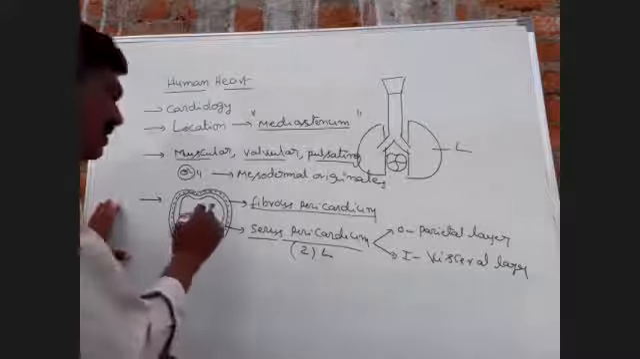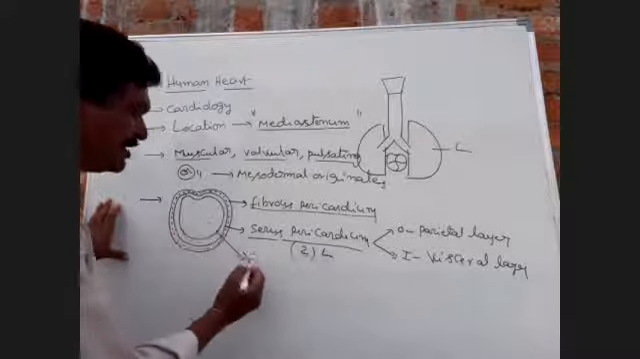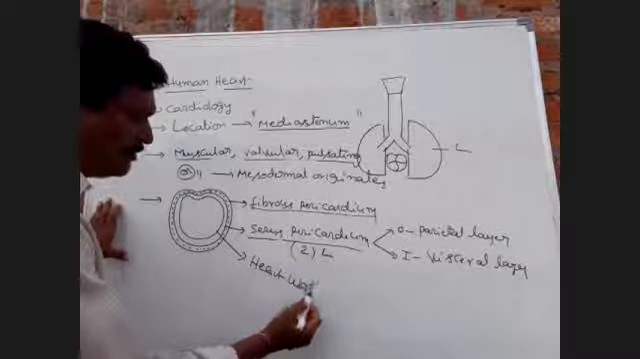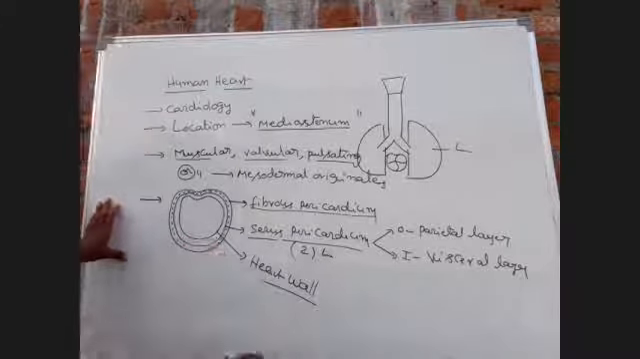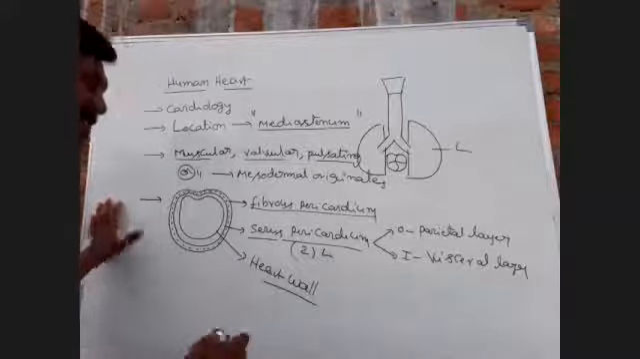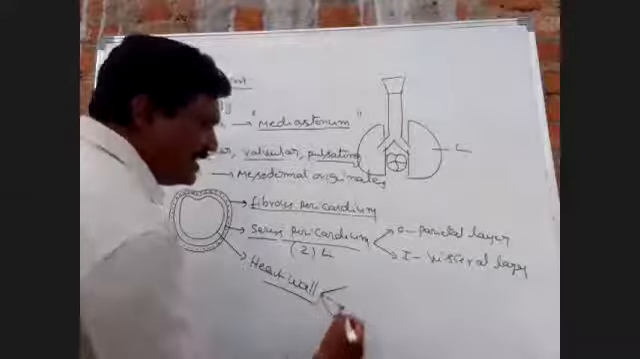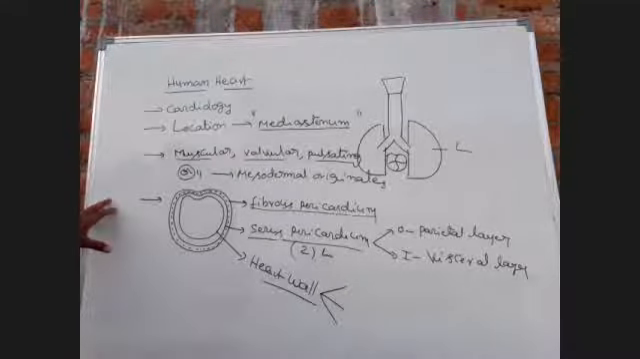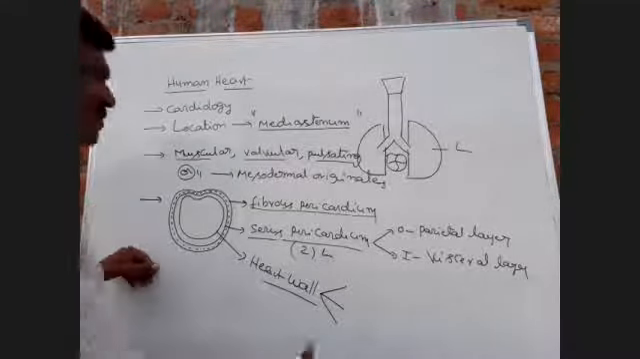Next, this is the heart wall. This heart wall contains three layers: epicardium, myocardium, and endocardium.